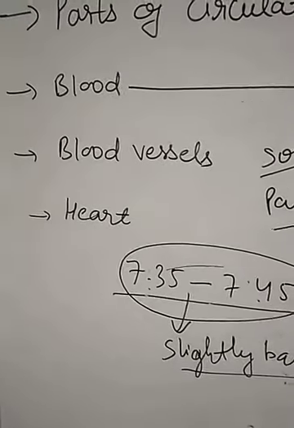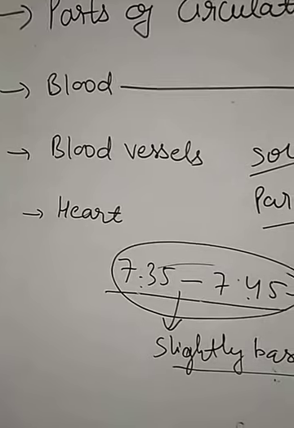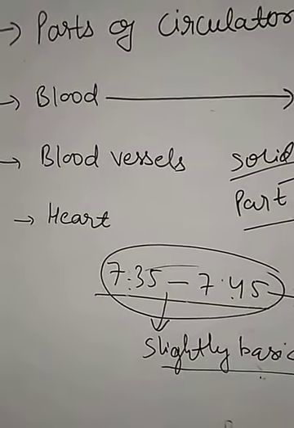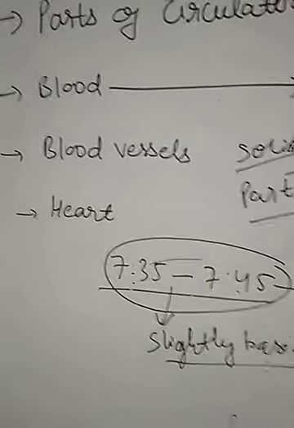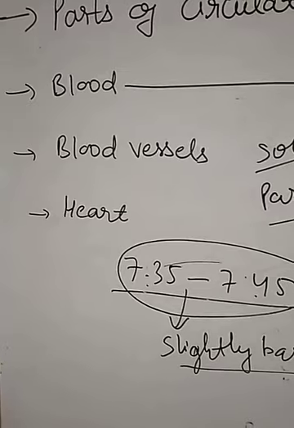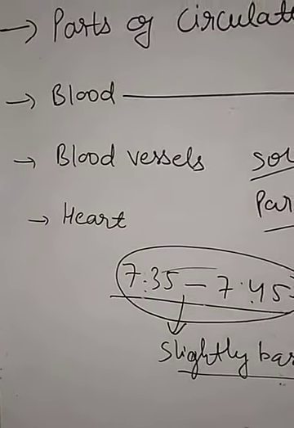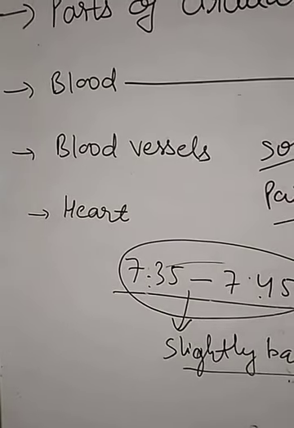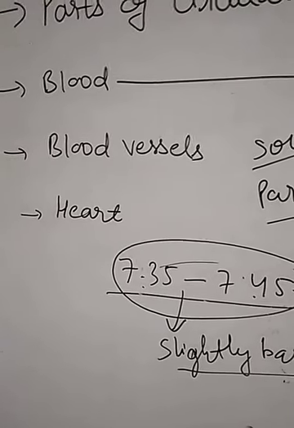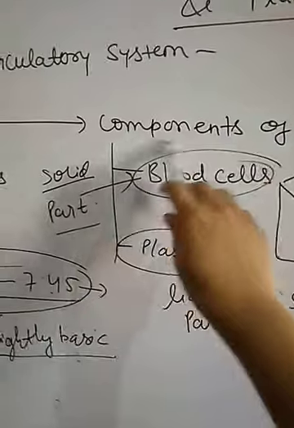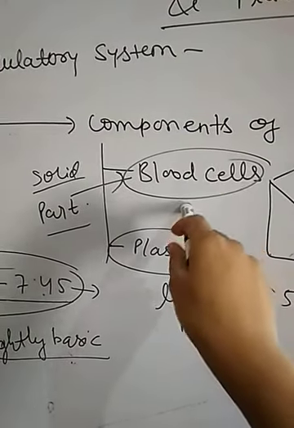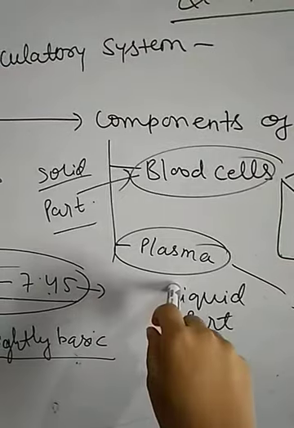And blood is very important because it helps in the transportation of materials from one part of the body to another part, and we all know that for getting energy, the process of respiration takes place in our cells where the breakdown of food occurs, and these nutrients are carried with the help of blood. The components of blood are the solid parts, the blood cells, and the liquid part, that is plasma.